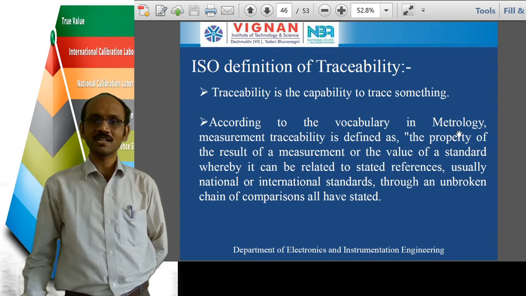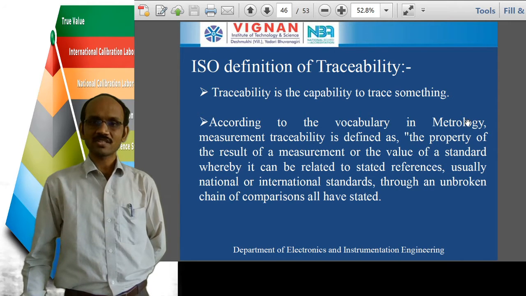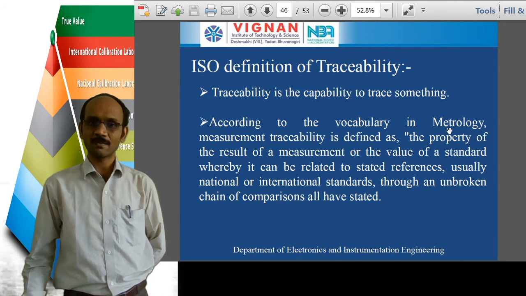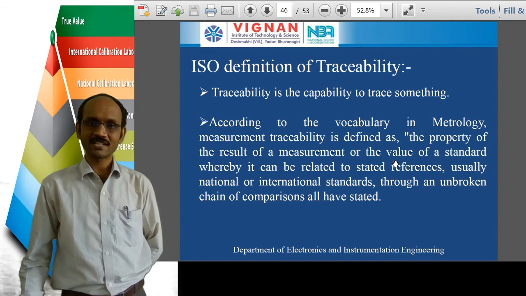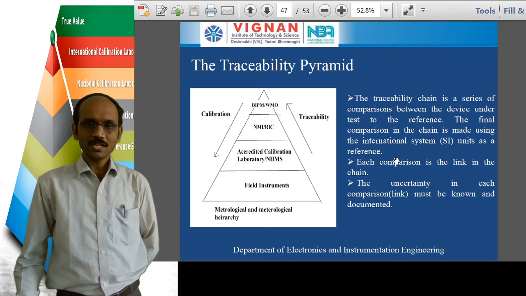Metrology means it is the branch of science which deals with measurement. Okay, logy means to study, metro means to measure. So it is a branch of science which deals with measurement. So we can understand this definition by taking an example.